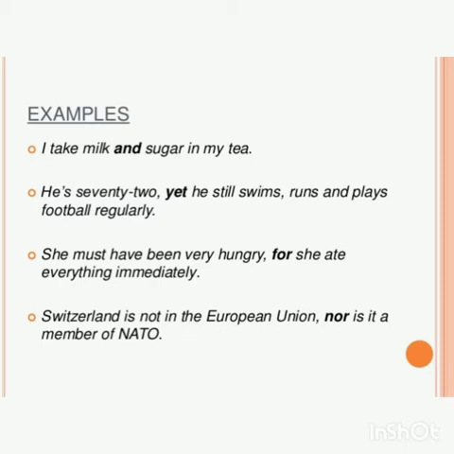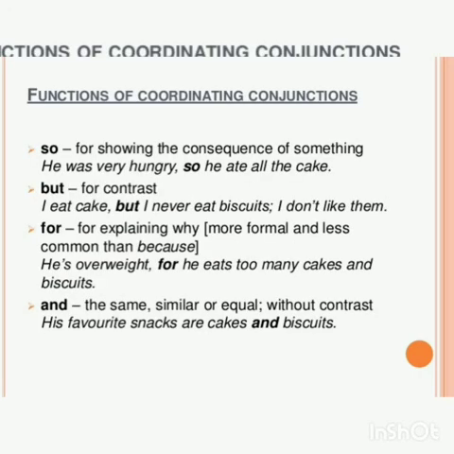He is 72, yet he still swims, runs, plays football regularly. Both are given importance. She must have been very hungry for she ate everything immediately. So she was hungry, so she ate everything immediately. These are a few examples for coordinating conjunctions.